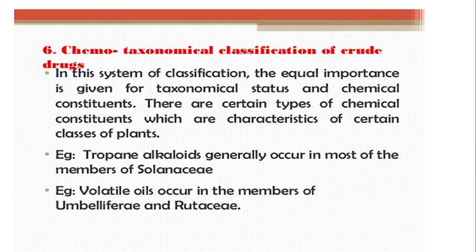But here we cannot study the morphological status of the drug, and we cannot find out about that particular drug. This is the disadvantage of chemotaxonomical classification of crude drug.